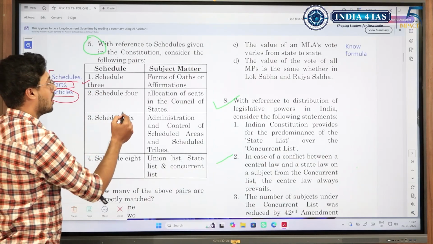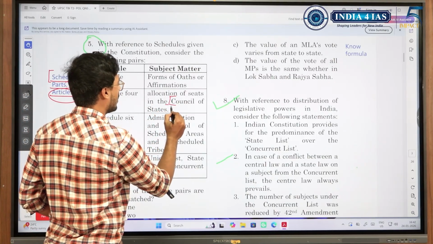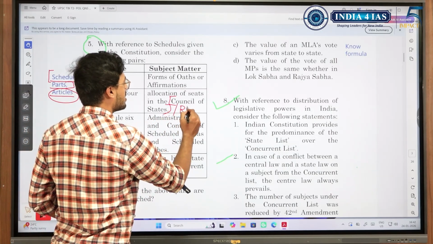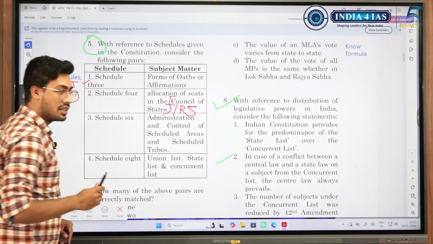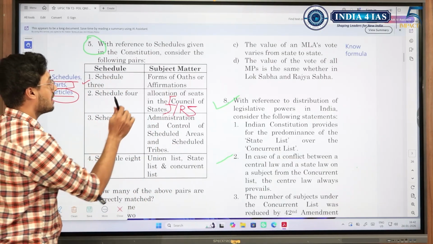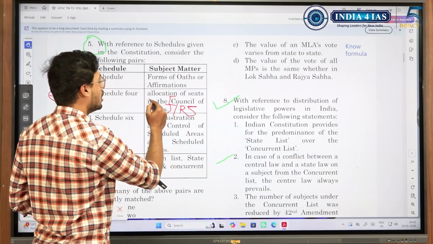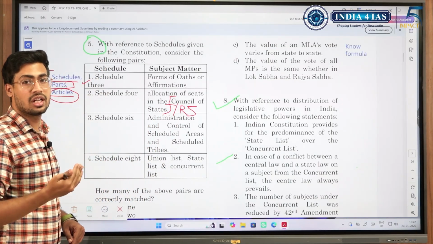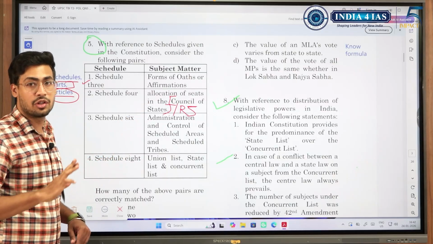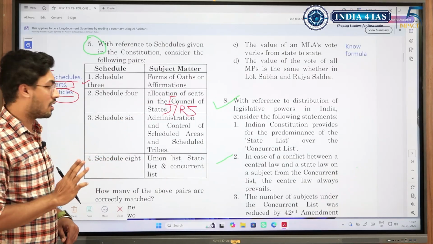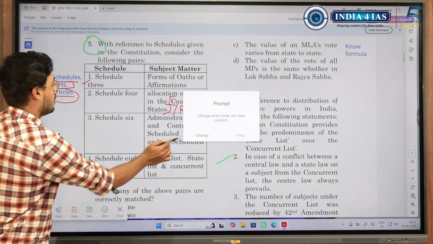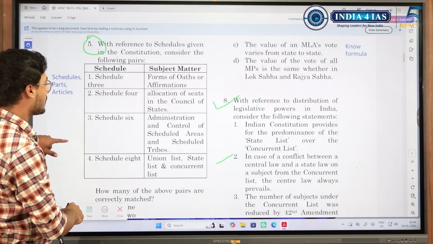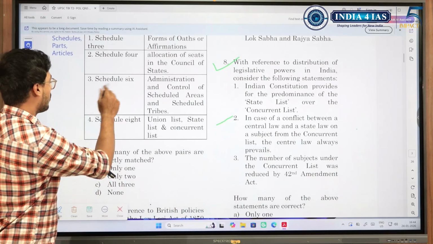Schedule 4, allocation of seats in the Council of States. Council of States, in other words, is nothing but Rajya Sabha. But in a hurry, when we are studying it, we might read it as allocation of seats to the State Council, in the sense of State Legislative Council. In a hurry, we might make that mistake, thinking they are talking about the State Legislative Council. No, they are talking about Rajya Sabha. We need to be careful. These things are easy. Schedule 7 speaks about this, and this is Schedule 5.